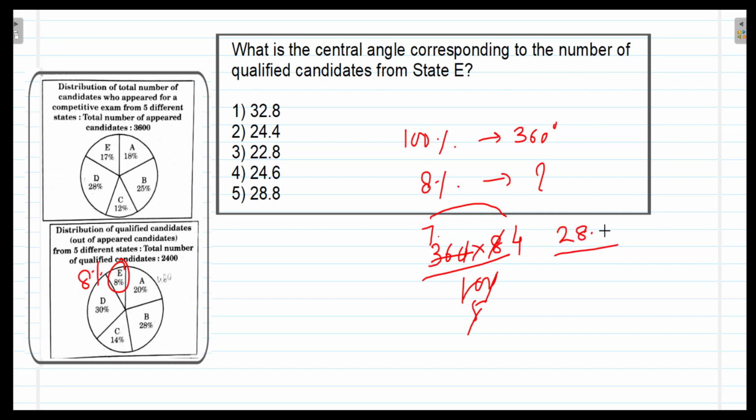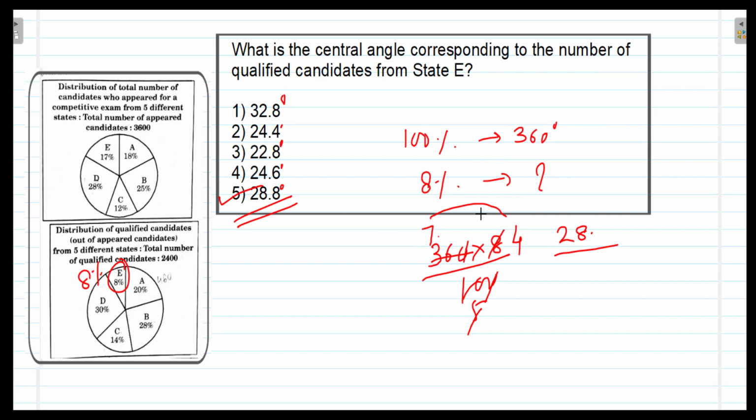Definitely it will be more than 28 point something, and there is only one option with 28 point something, so the fifth option must be correct. So 28.8 degrees.